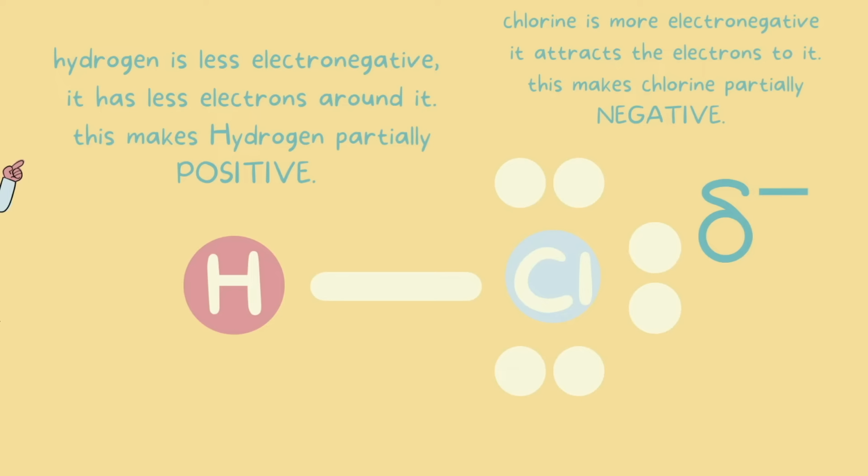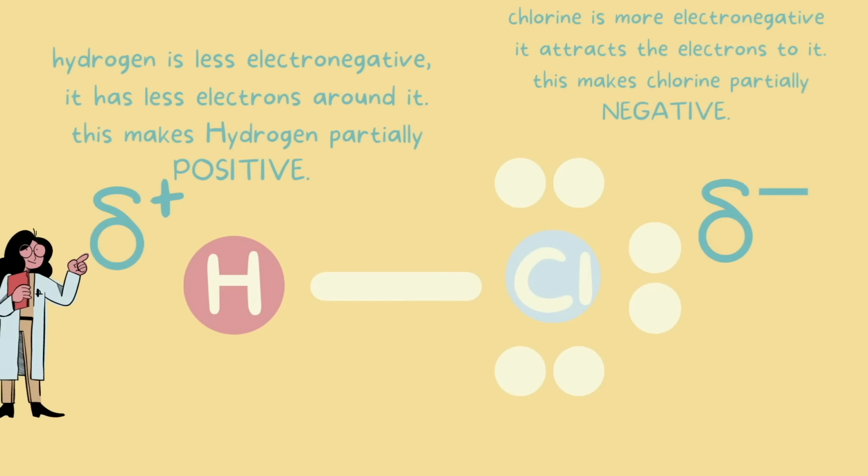And hydrogen is less electronegative. It has less electrons around it. This makes hydrogen partially positive. And we're going to represent this with the delta sign again and a positive sign, so slightly positive.